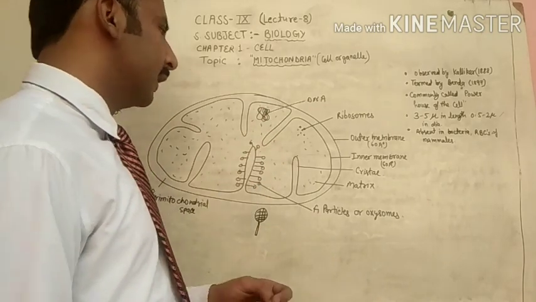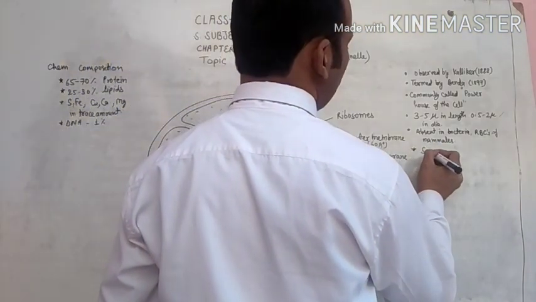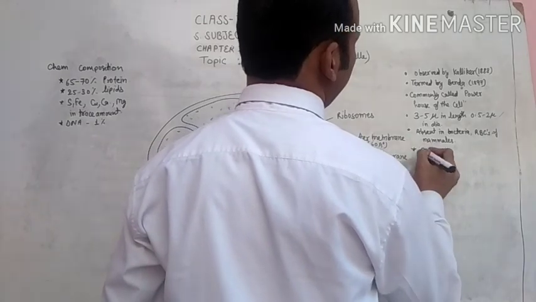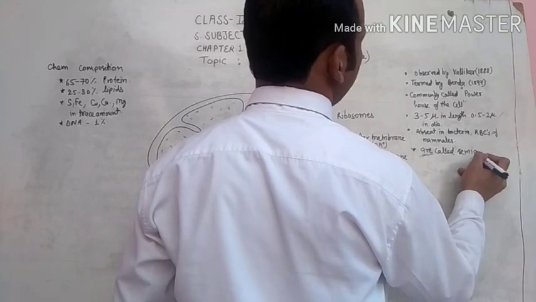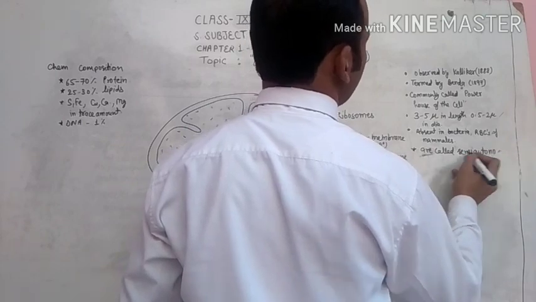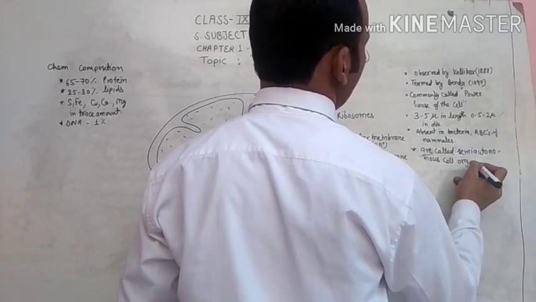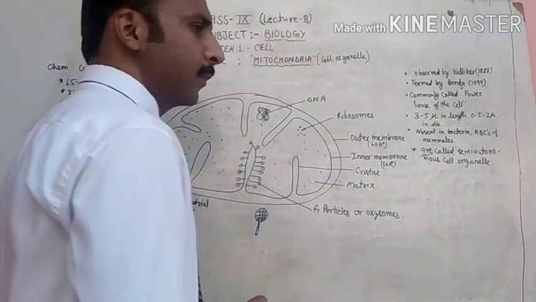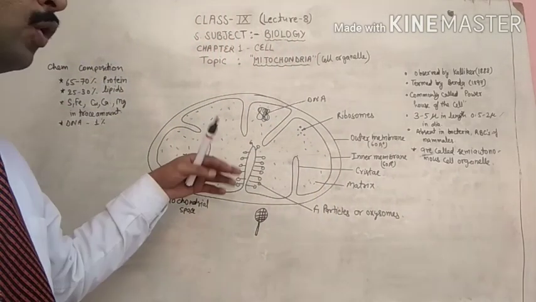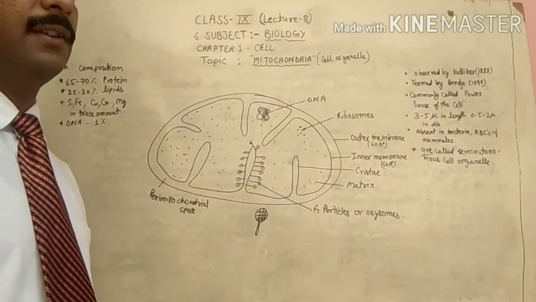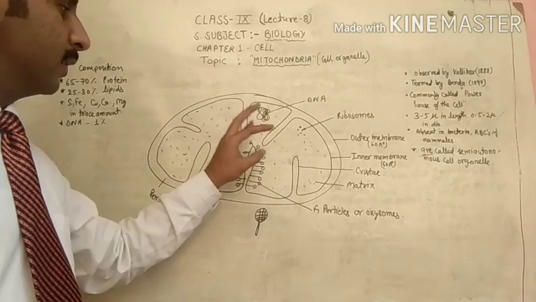Due to the presence of DNA and ribosomes, the mitochondria are called semi-autonomous cell organelles. It means they can form their own proteins and multiply by division, and they do not depend on the division of the whole cell.